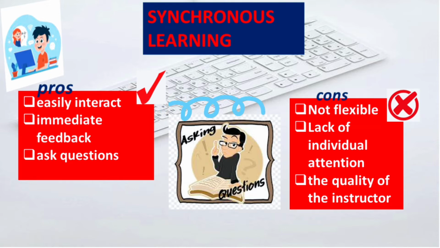Synchronous e-learning takes place in real time, which means learners can get immediate feedback. Ideas and opinions can also be promptly shared with fellow learners. Similarly, if you're having trouble with any of the course content, synchronous e-learning allows you to ask questions and get instant answers. Okay, so these are the main advantages of synchronous e-learning.